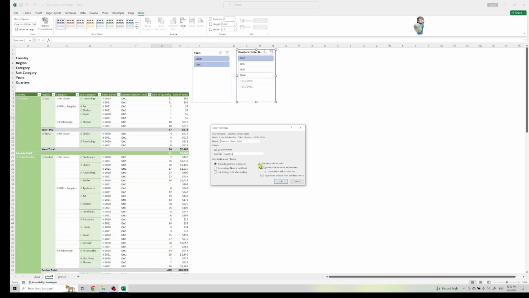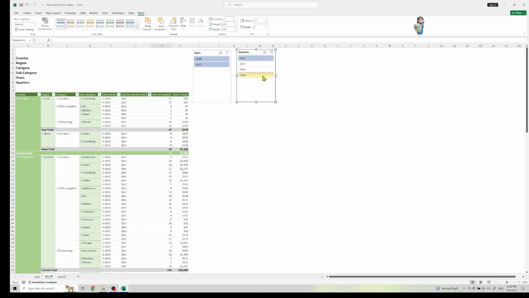Same thing, hide items with no data. So now I have 4 quarters right here, and I could do a little bit more over here, right? For example, I want to show it like that with size, and same thing, size over here.